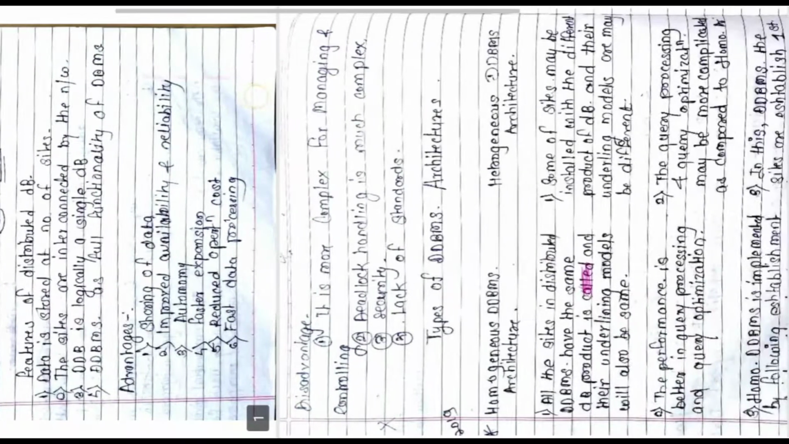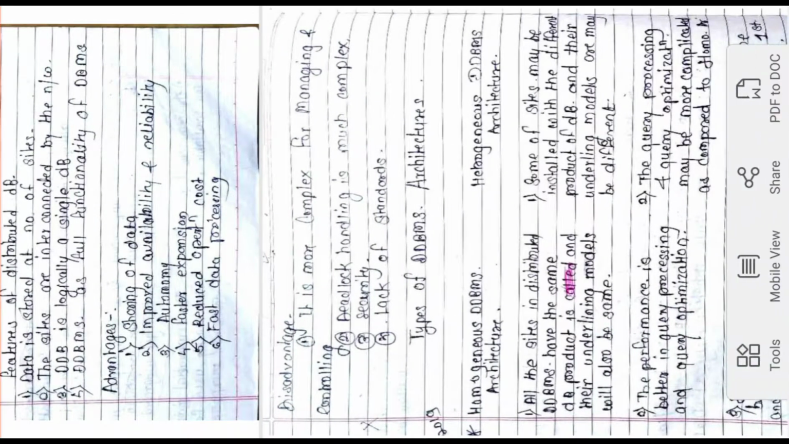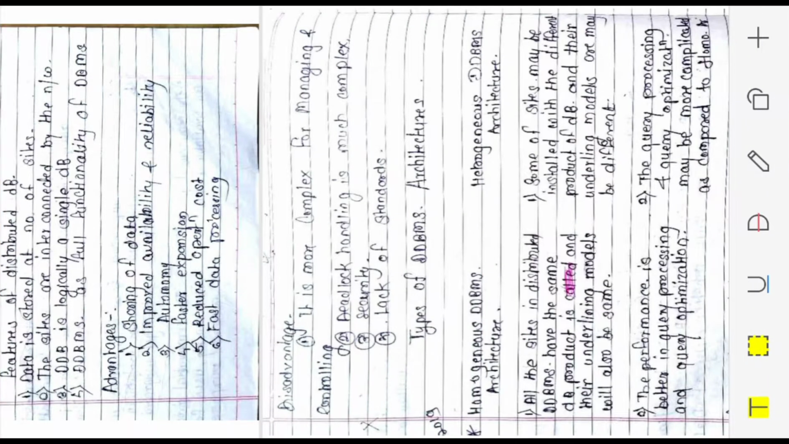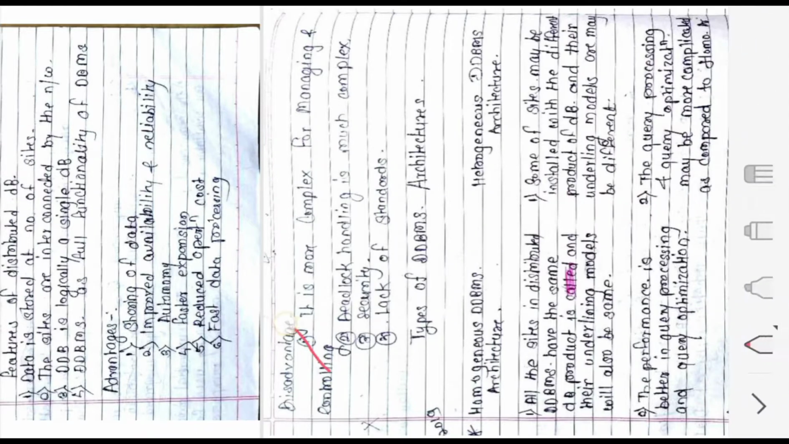Now there are certain disadvantages also. So which are those disadvantages? Disadvantage number 1 is that it is more complex for managing and controlling. Yes, definitely it is more complex, because there is network connectivity between a number of sites and their databases. The software which we use for DBMS can be different, so there will be a more complex scenario for managing and controlling.